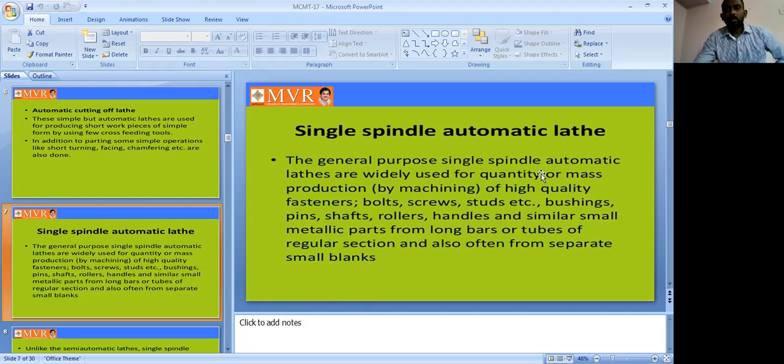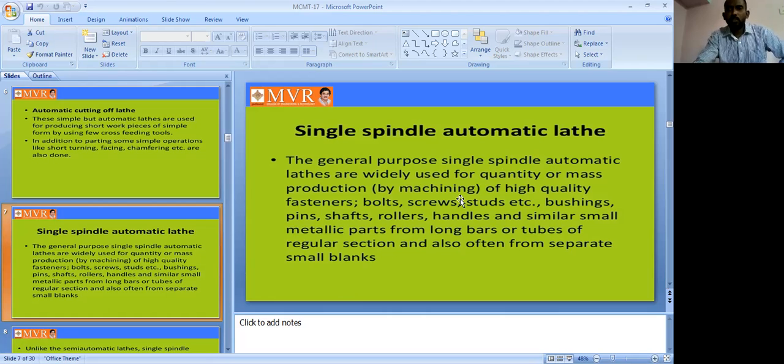The general purpose of single spindle automatic lathes is quantity or mass production. Where can we use single spindle and multi spindle operations? These are major topics. In automatic lathes based on the spindle, we have single spindle and multi spindle. In single spindle, again we have three types of classification, but multi spindle has no classification. What is single spindle, and why do we use it?